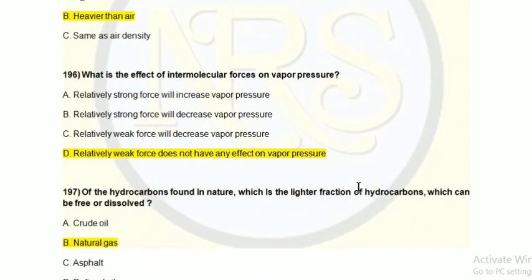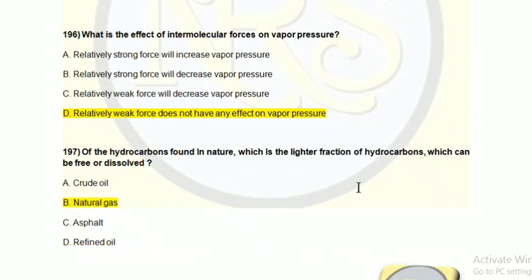Question number 196, what is the effect of intermolecular forces on vapor pressure? Option A, relatively strong force will increase vapor pressure. Option B, relatively strong force will decrease the vapor pressure. Option C, relatively weak force will decrease vapor pressure. Option D, relatively weak force does not have any effect on vapor pressure. Intermolecular force will not have any effect on vapor pressure. So the correct answer is option D for question number 196.